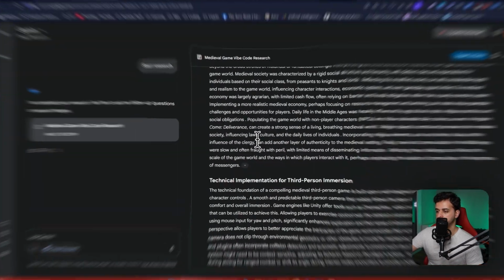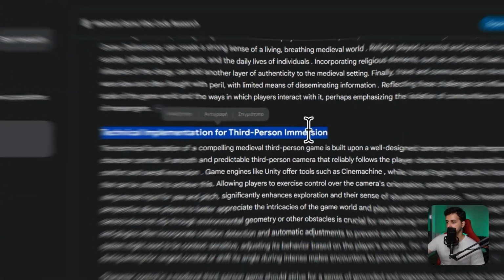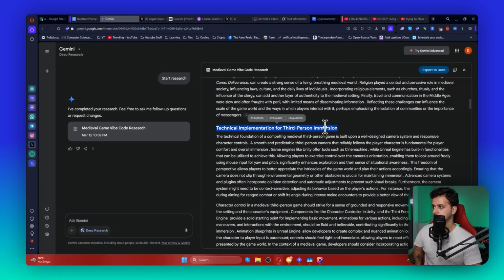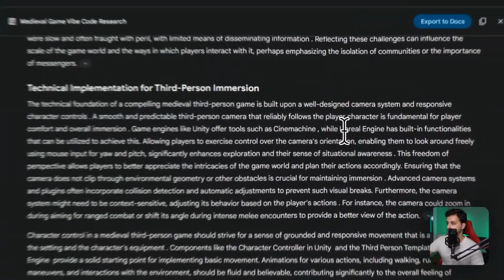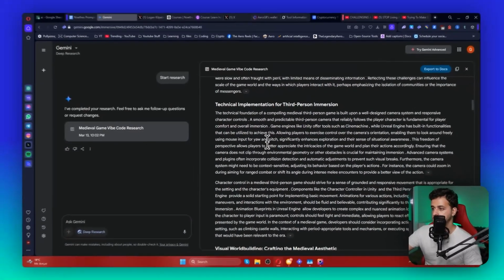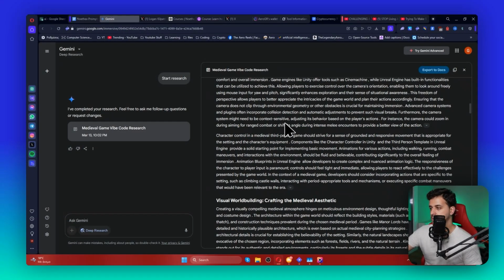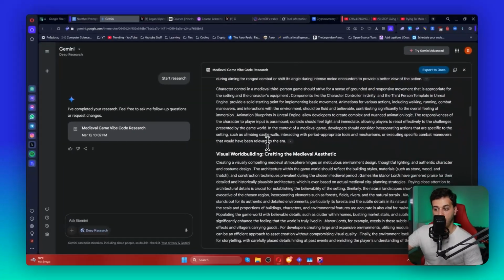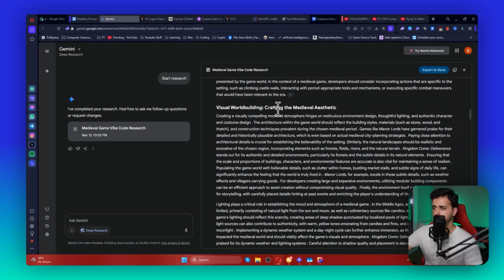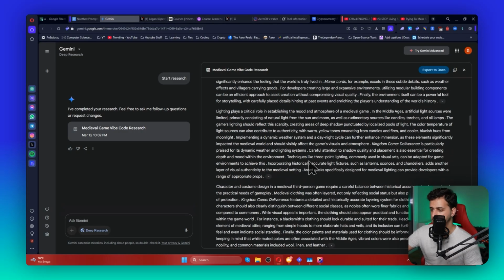Okay, so it gives us various ideas. And here what we really are interested at is the third-person immersion. So that's what we care about. Okay, so it tells us to probably go for Unreal Engine or go for Unity. And it gives us the pros and cons of everything, or whatever components we can get started with, which is nice. Visual world building. Okay, so this is like how we are going to craft the 3D world.